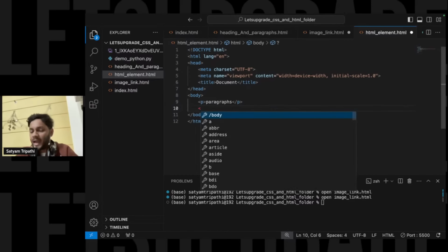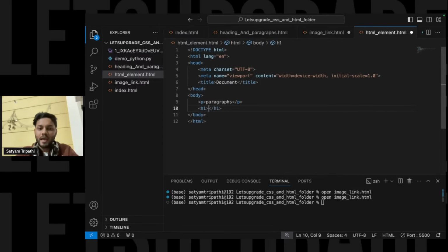If I talk about headings, you have even seen headings, that is also an HTML element. After that we have an HTML element known as BR. If I add BR over here, BR is again an element in HTML. P is an element, H1 is an element.